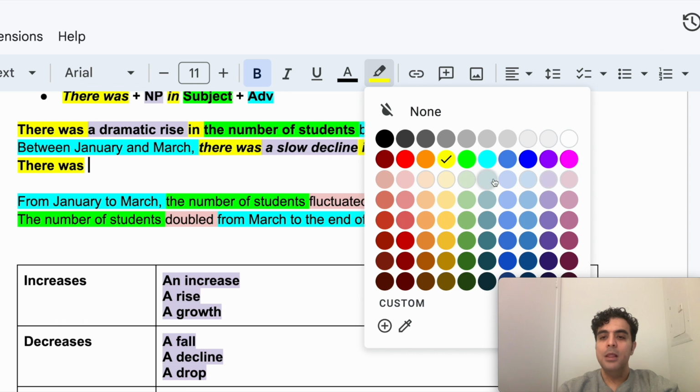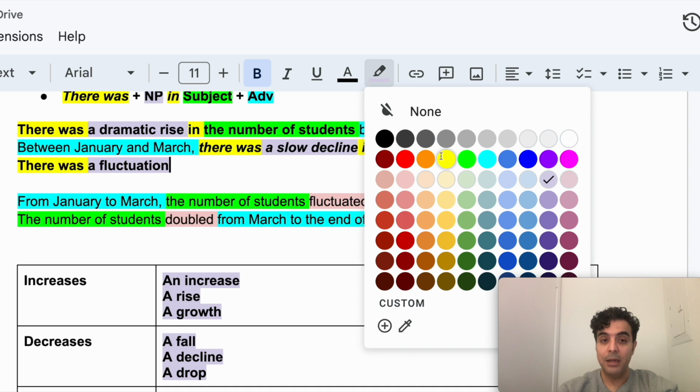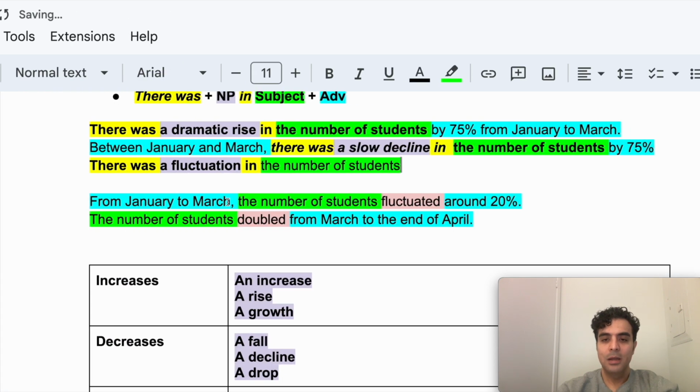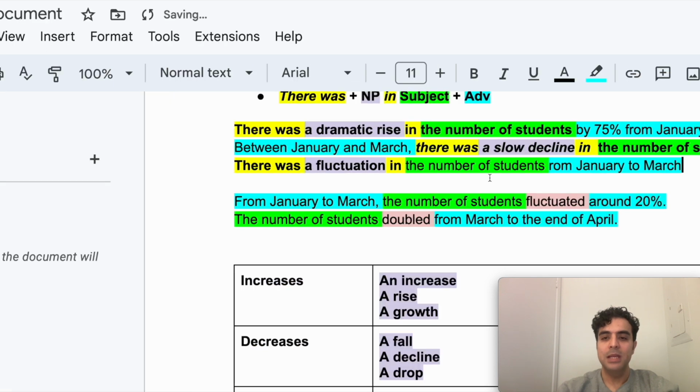I'm going to say there was a fluctuation, and then I have to say in something. So there was a fluctuation in what? The number of students. Okay, and then I'm going to mention from January to March, the time period as well. Here, this comes at the end, and voila.